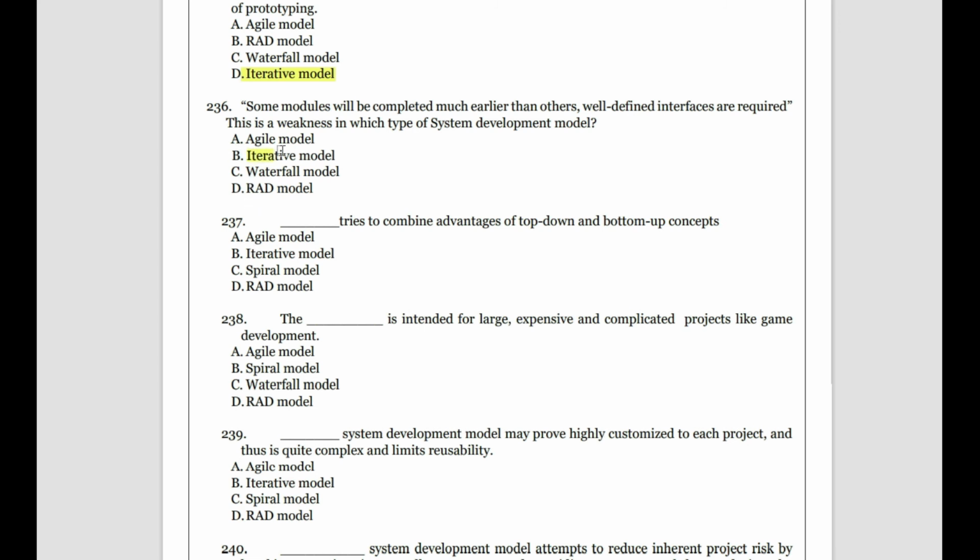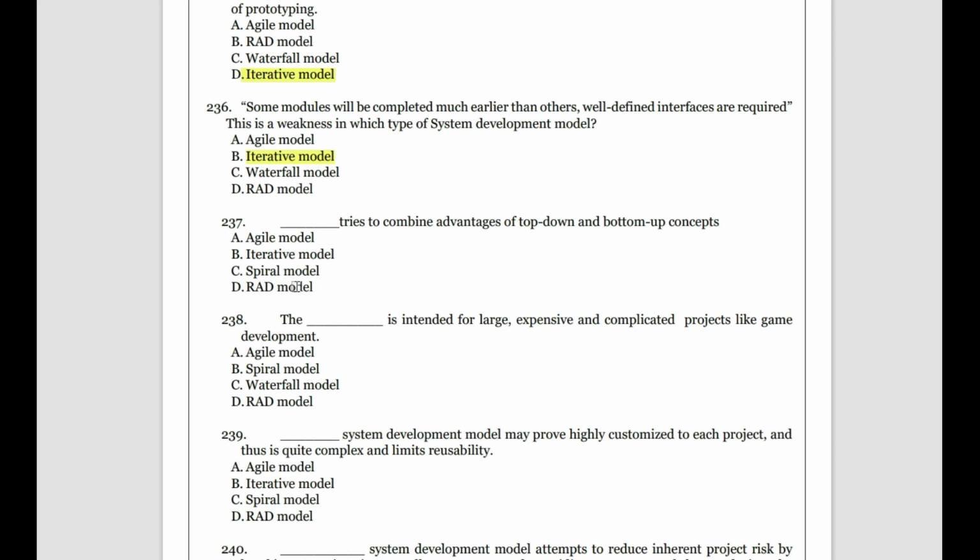Only in the iterative model, each model is prepared separately and then they're combined. Therefore some models will be completed earlier, some take time, therefore a good interface is required. Then, the one that tries to combine advantages of top down and bottom up concepts, which will cover top down and bottom up.